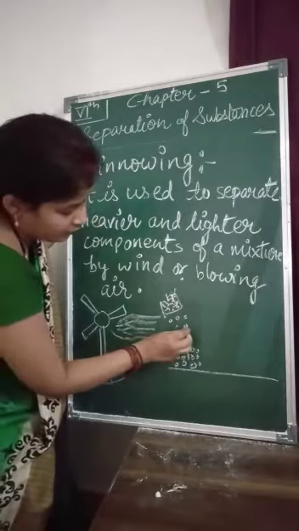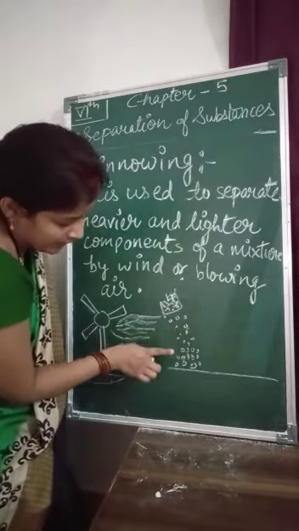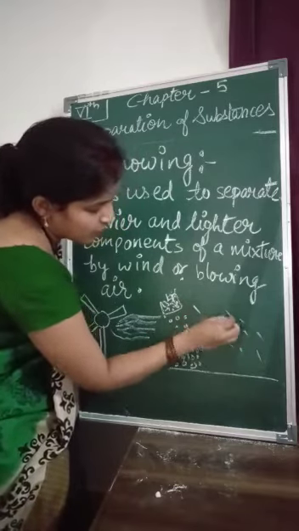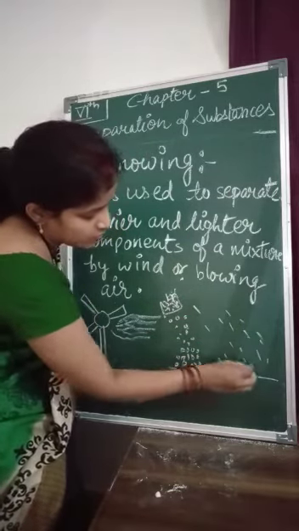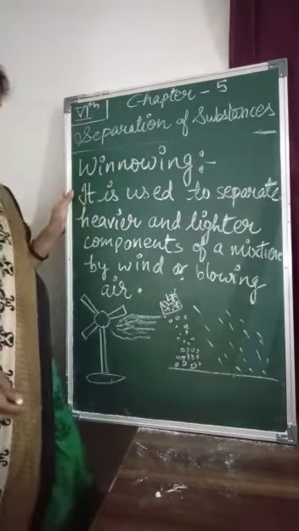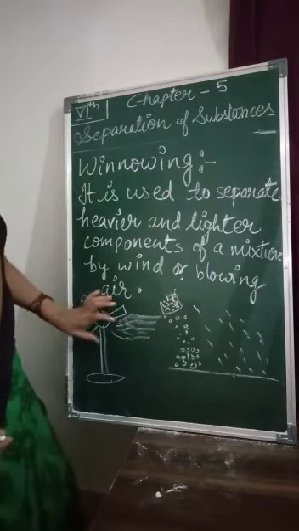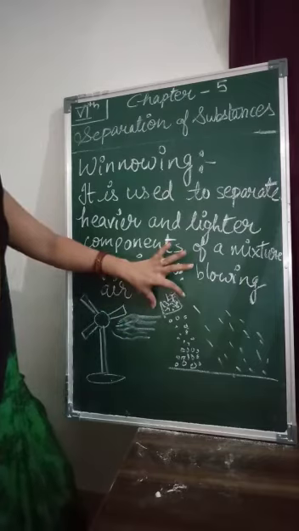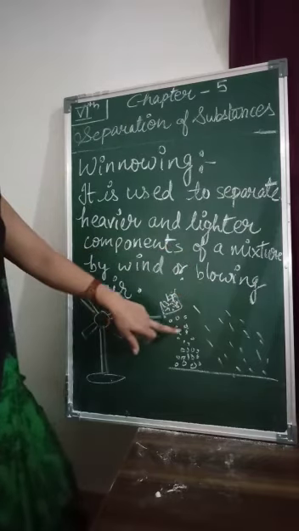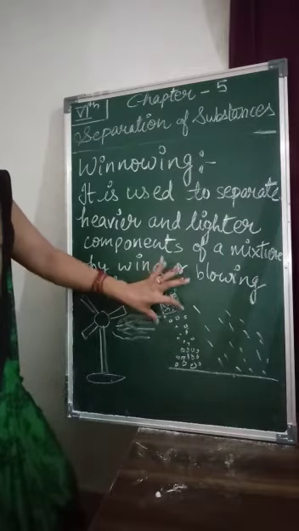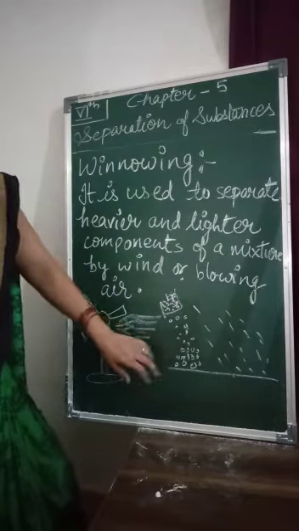Then the heavier particles of seed will be collected here and the husk carried away there. Is it clear? This fan is blowing air onto a container which has seed along with the husk. Due to the heavier particles of seed, the seed is collected and makes a heap.